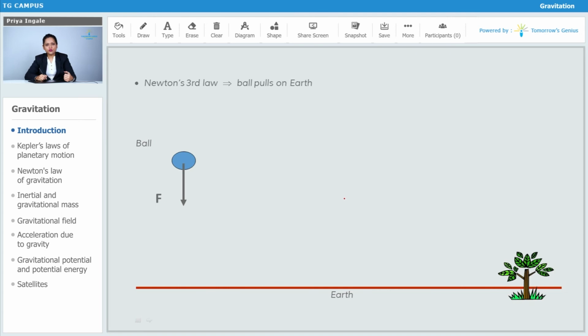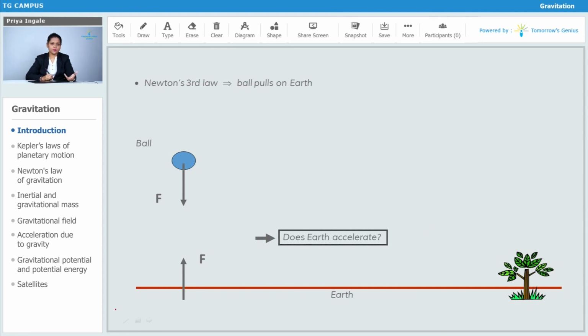Then according to Newton's third law, every action has an equal and opposite reaction. So if I say that the earth is pulling the ball towards itself, then the earth should also be pulled by the ball towards itself, correct? But here we see that the earth is not moving towards the ball, it is at rest, it doesn't accelerate.